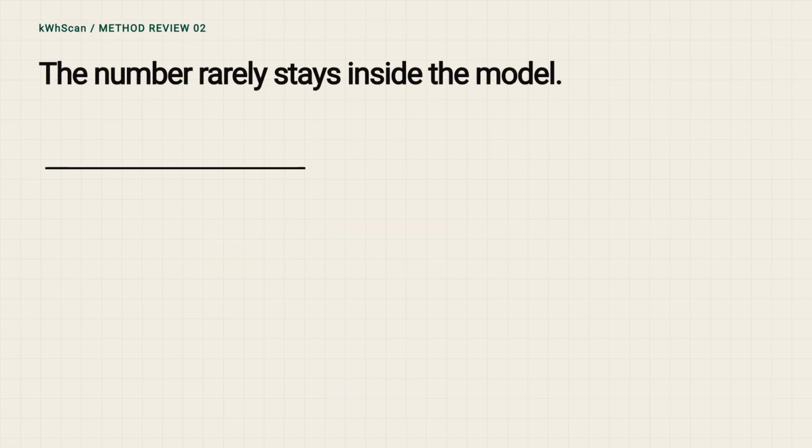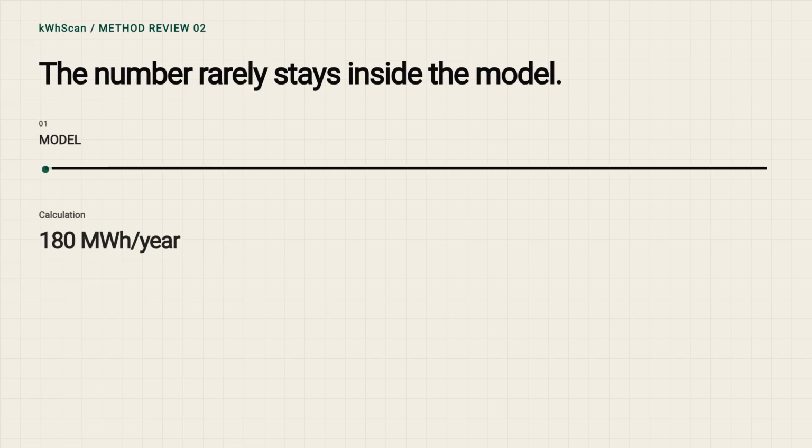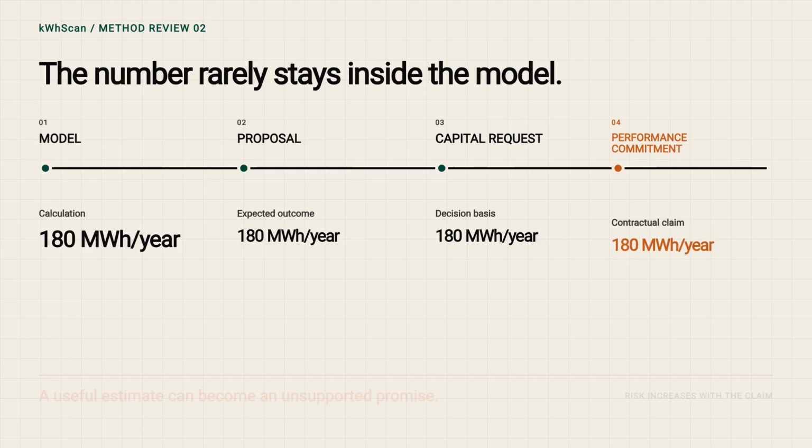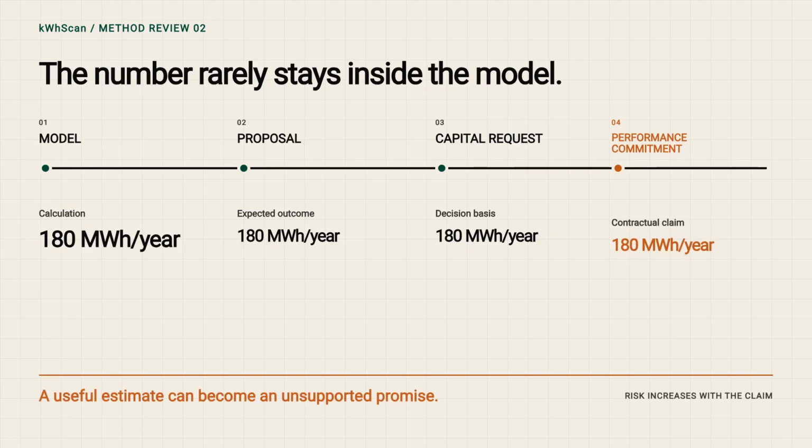This distinction matters because the number rarely stays inside the model. It moves into a proposal, a capital request, a customer conversation, and sometimes a performance commitment. If the evidence boundary is unclear, a useful early estimate can become an unsupported promise. The problem is not necessarily the equation. The problem is what the equation is being asked to prove.